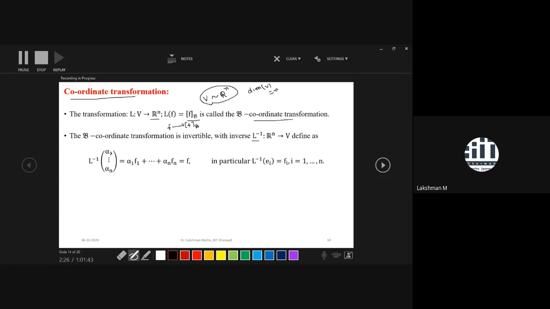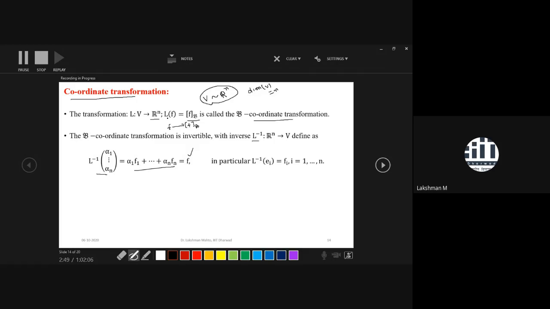That means you have a coordinate, and it is a linear combination of the basis elements. You will get back the pre-image of this coordinate. The pre-image of this coordinate is a linear combination of the basis elements, and that happens to be f. In particular, you don't have to find the pre-image of every element.